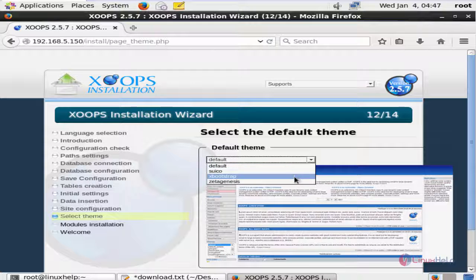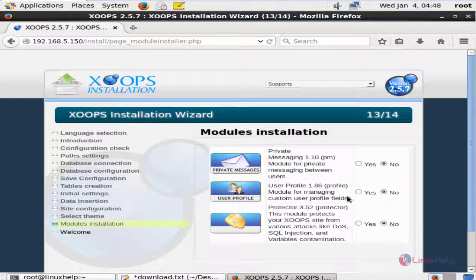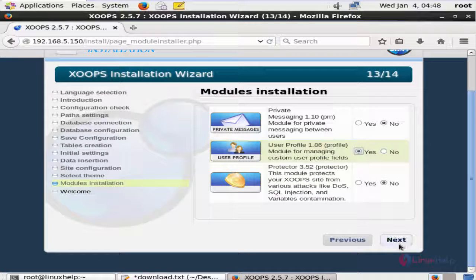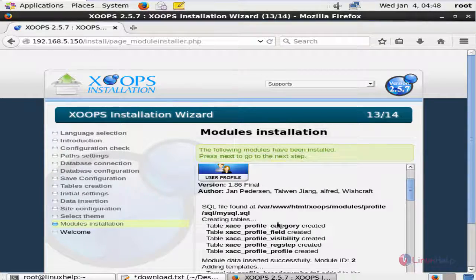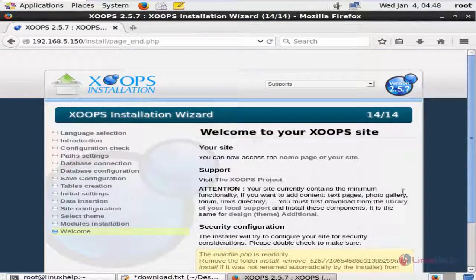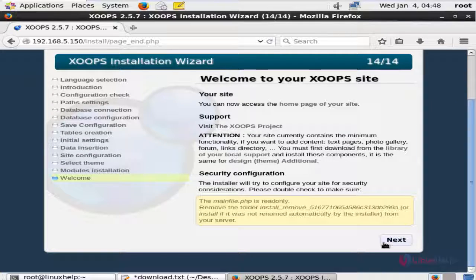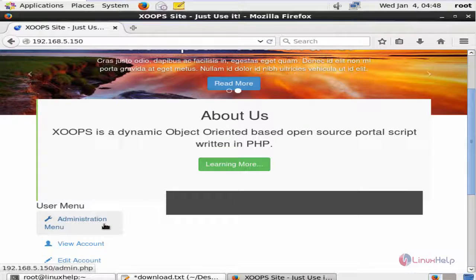Here you can select your theme for your site and give next. And here are the available modules for installation. I'm going to install the user profile and give next. Now you can see the user profile module has been installed. Now give next. And the Xoops site is ready. Now give next. Here you can see the default site has appeared.